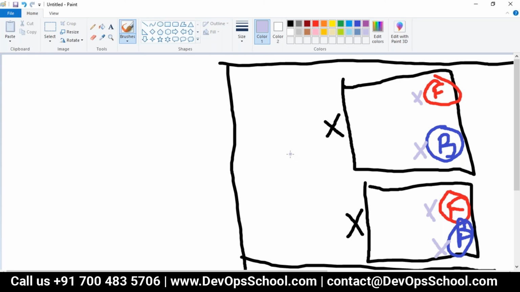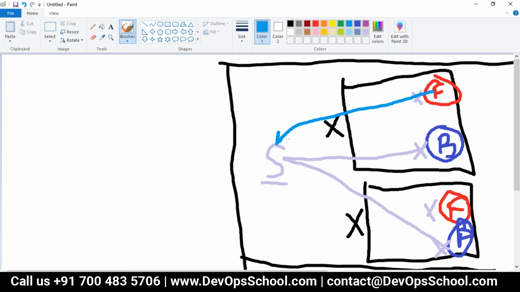Now here the front end needs to talk to the backend, but there are two front end and two backend pods. So which front end will talk to which backend? So guys, we need one load balancer. For this we created a service here. This service got created, and remember, this service is inside the cluster only. So this service will load balance these two pods. Now if you want to reach one of the backends, the front end can hard code the IP address of it.